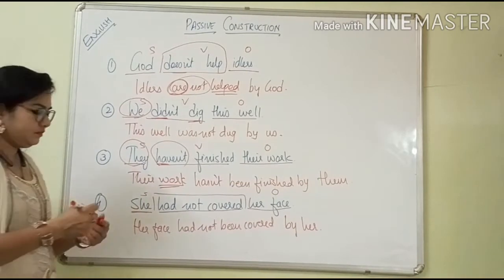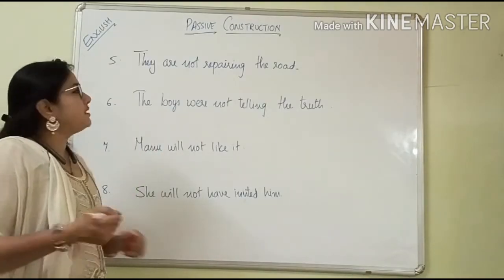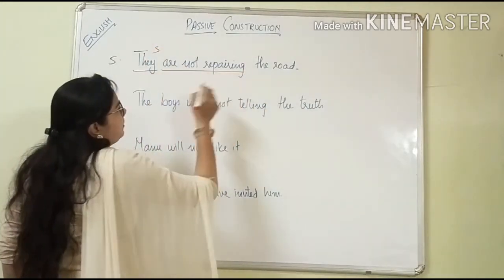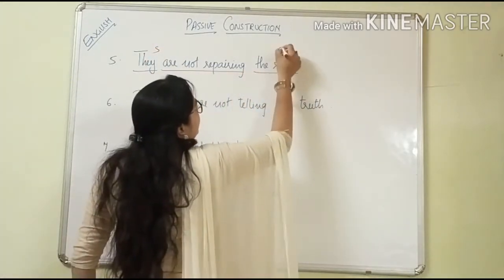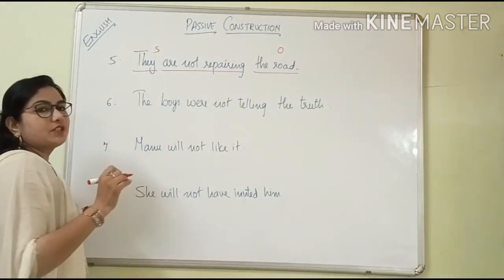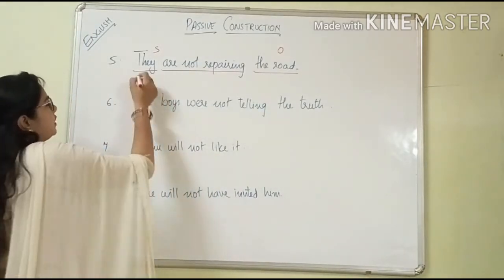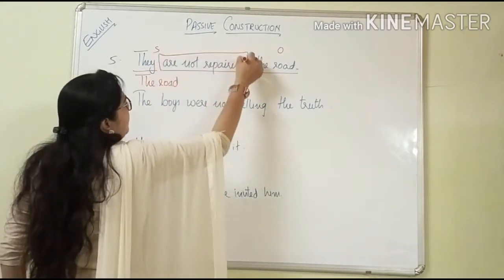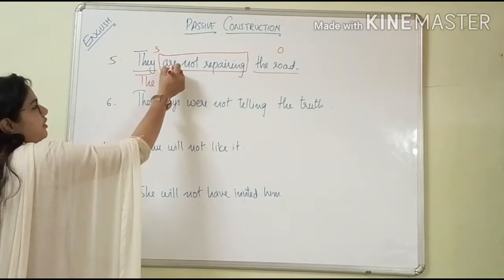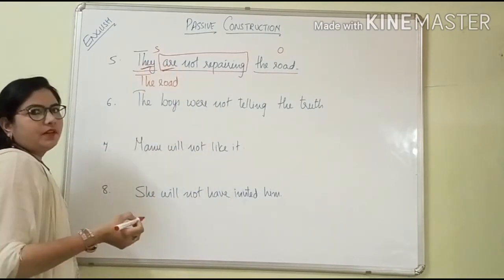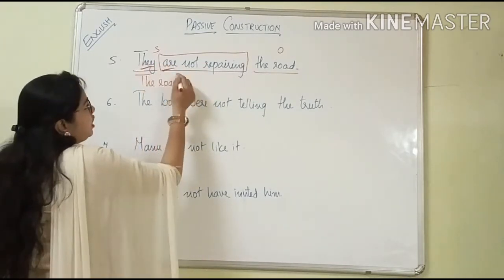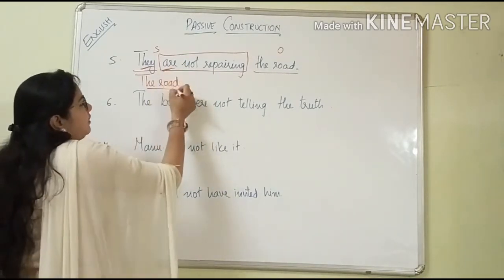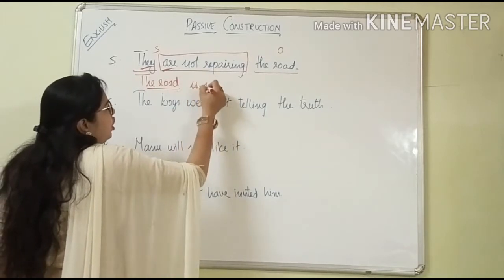Okay? Now here ing form is there. See, they. They is the subject, are not repairing, and the road is the object. So the first word we are going to keep is the road. The road. Now see here, are not repairing is given. Are is given because they is the plural form. But now we are going to keep here, so what is it? The road. The road is singular form. So instead of are, we are going to keep here is not.